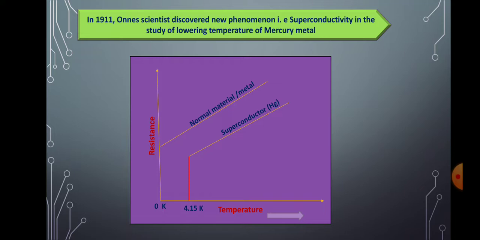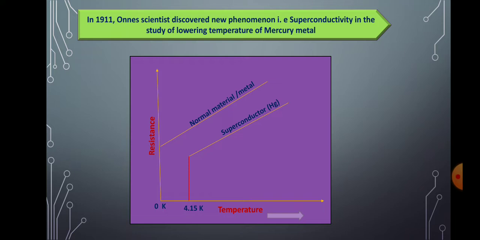It means in that case, mercury metal does not possess any resistivity. The whole resistance becomes zero. The resistanceless characteristic of metal is called superconductivity.